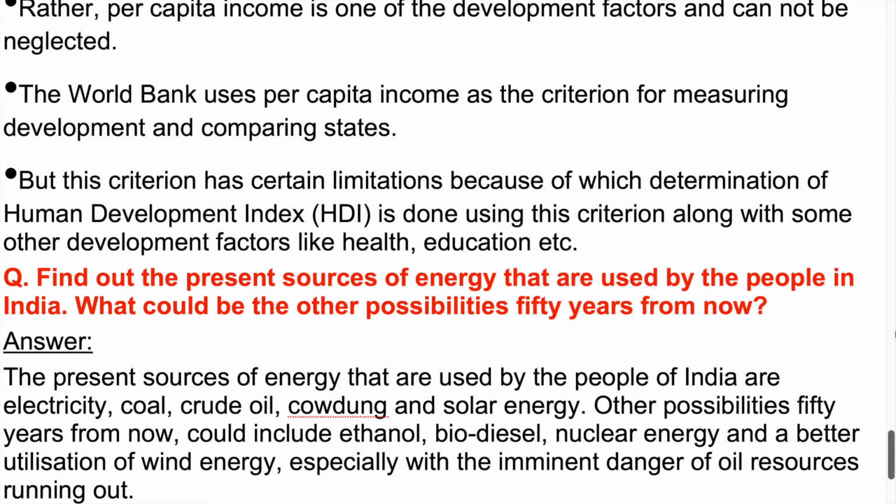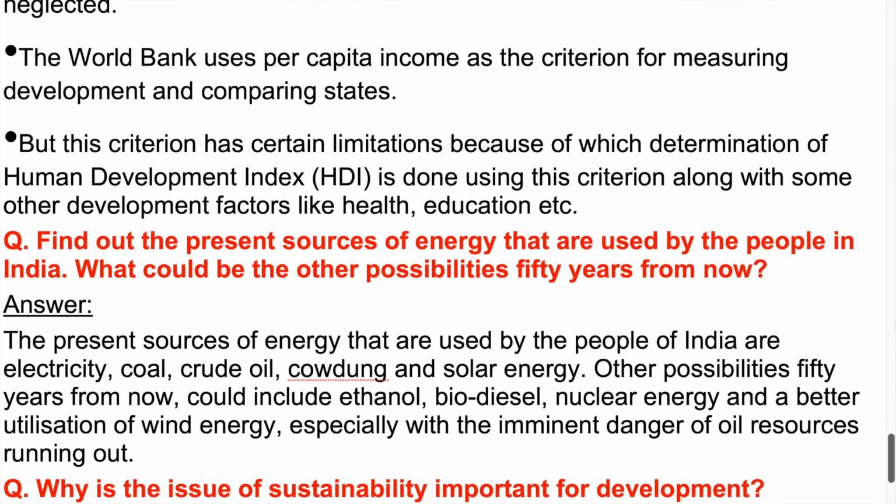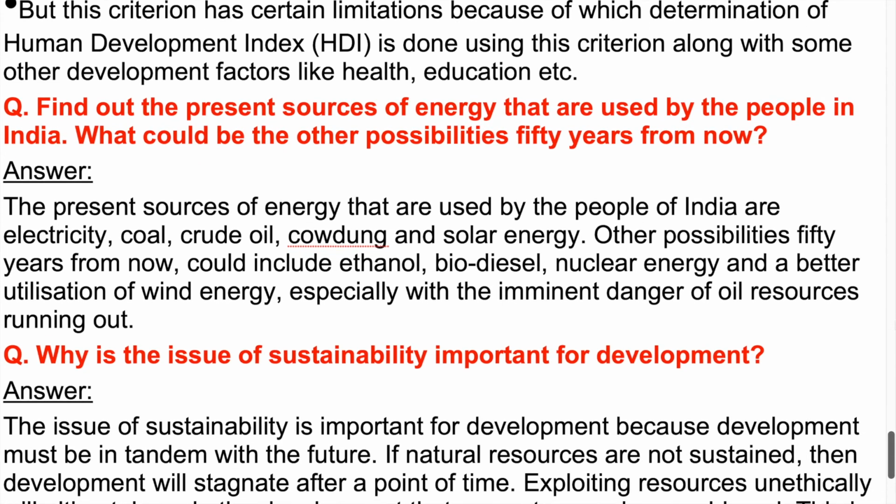Question. Find out the present sources of energy that are used by the people in India. What could be the other possibilities 50 years from now? Answer. The present sources of energy that are used by the people of India are electricity, coal, crude oil, cow dung and solar energy. Other possibilities 50 years from now could include ethanol, biodiesel, nuclear energy and a better utilization of wind energy, especially with the imminent danger of oil resources running out.